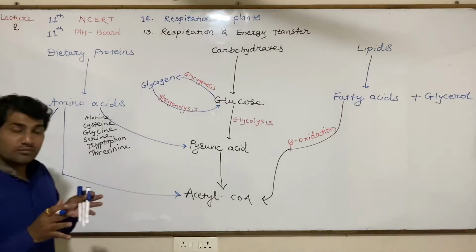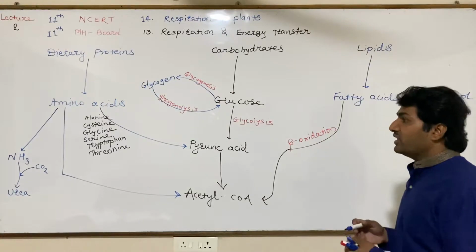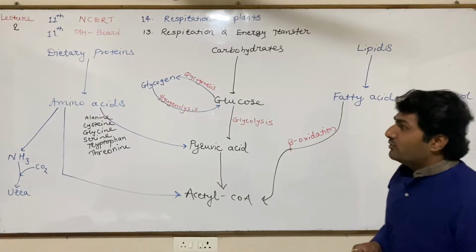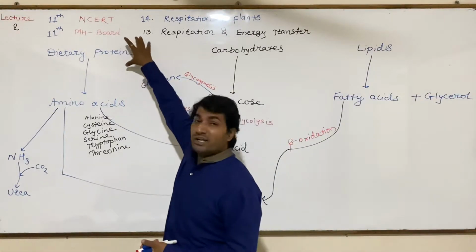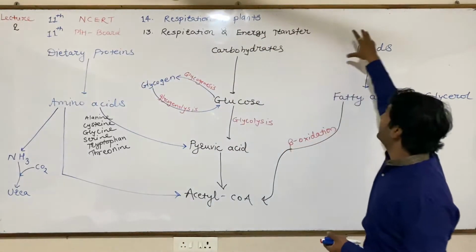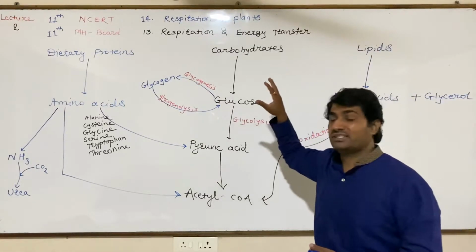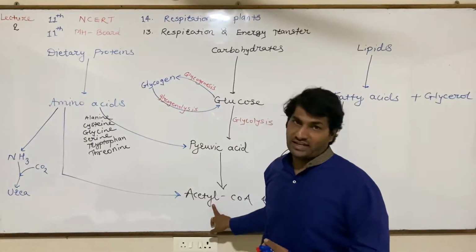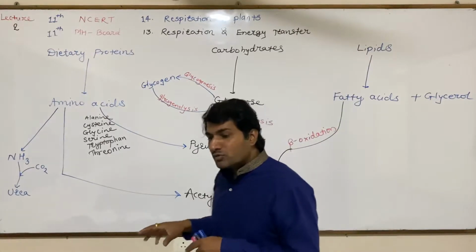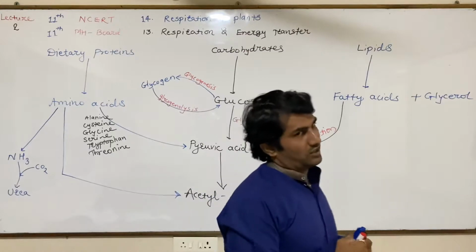These are the metabolic processes which take place in our body, and it means that when we eat protein, carbohydrate, or lipids, all these three respiratory substances can be converted into acetyl coenzyme A. So why is this acetyl coenzyme A so important?